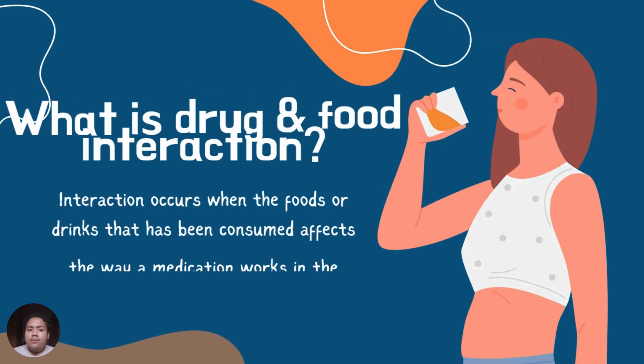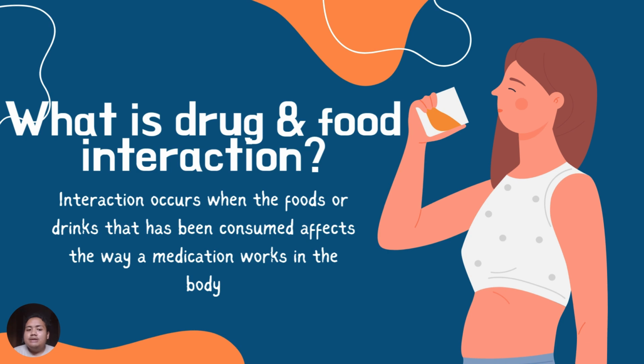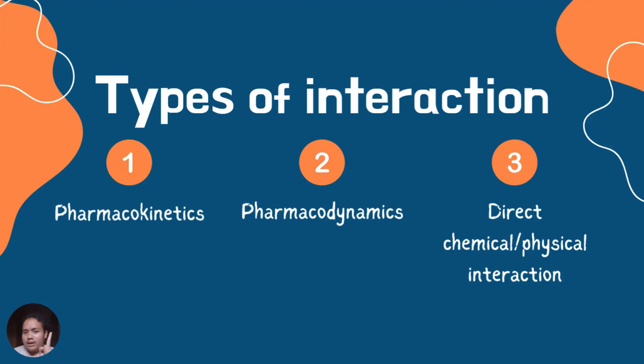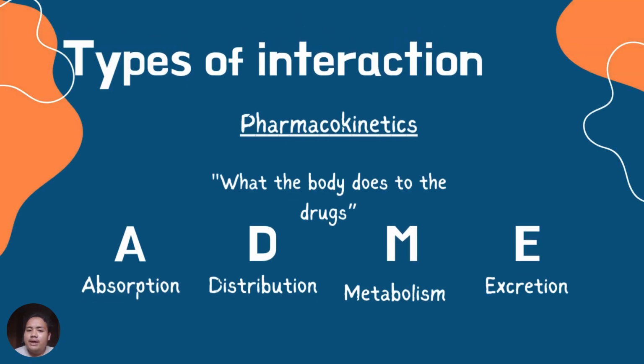So first of all, what is drug and food interaction? It's an interaction that occurs when the foods or drinks that have been consumed affect the way a medication works in the body. There are three types of interactions: pharmacokinetics, pharmacodynamics, and direct chemical or physical interaction. But in this video, we're only focusing on pharmacokinetics. In the simplest way I can explain, pharmacokinetics is what the body does to the drugs. There are four important parts in pharmacokinetics: absorption, distribution, metabolism, and excretion, or shortened, we can call it ADME.